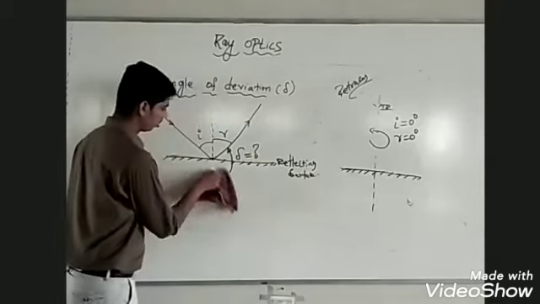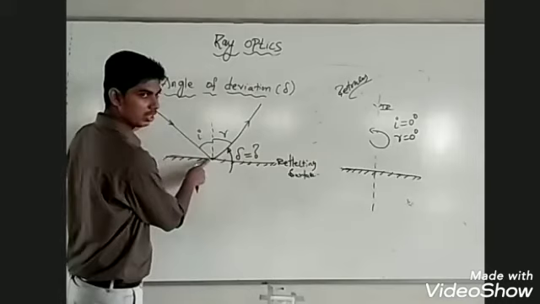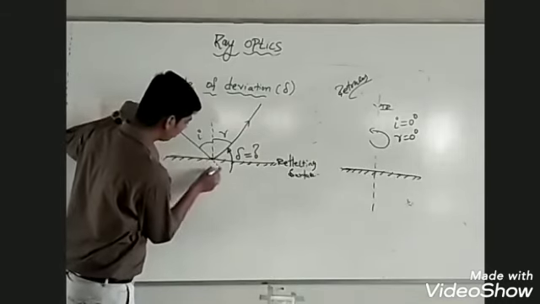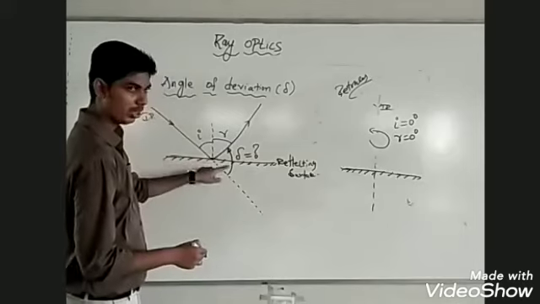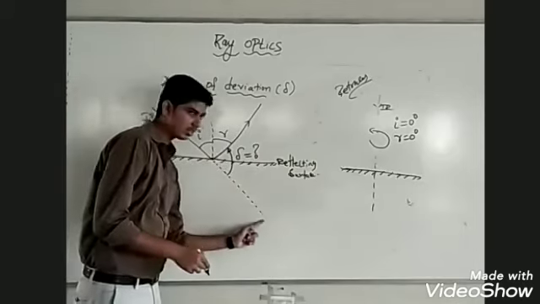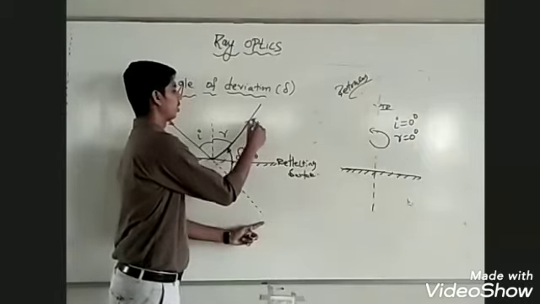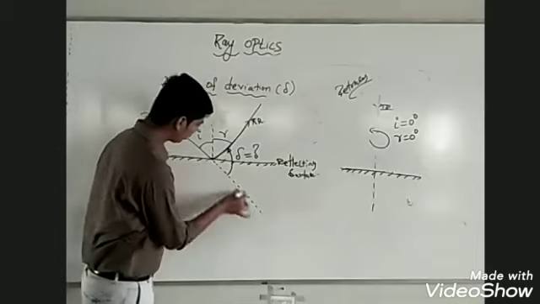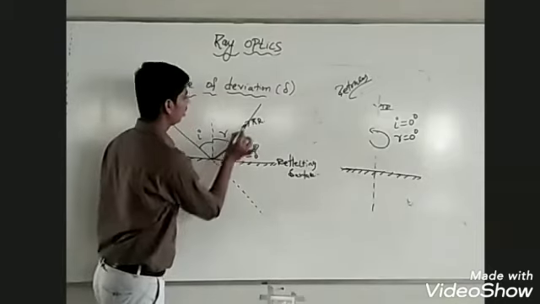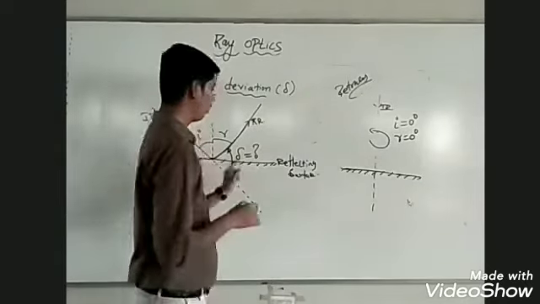Notice, this is the incident ray, and this is the incident ray extended. The angle between the incident ray extended and the reflected ray is called the angle of deviation. Extend the incident ray, look at the reflected ray, and the angle between those two is what we call the angle of deviation.